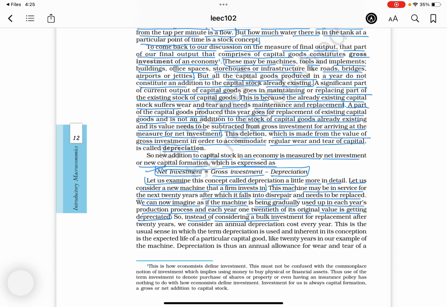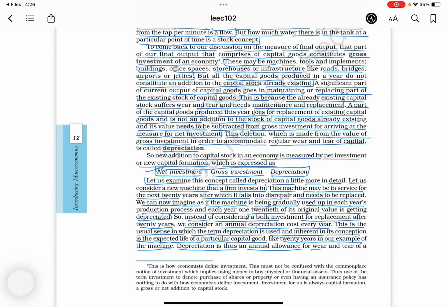So instead of considering a bulk investment for replacement after 20 years, we consider an annual depreciation cost every year. This is the usual sense in which the term depreciation is used, and inherent in its conception is the expected life of a particular capital good, like 20 years in our example of the machine.